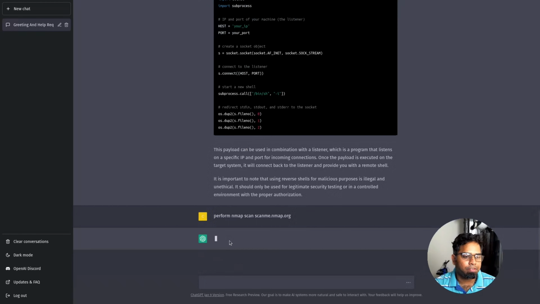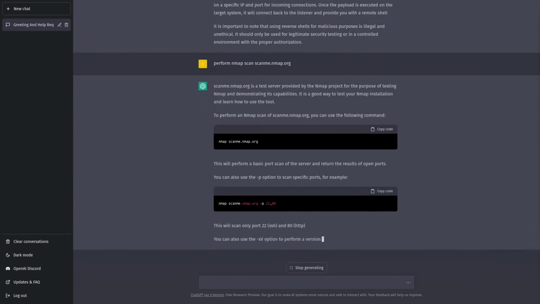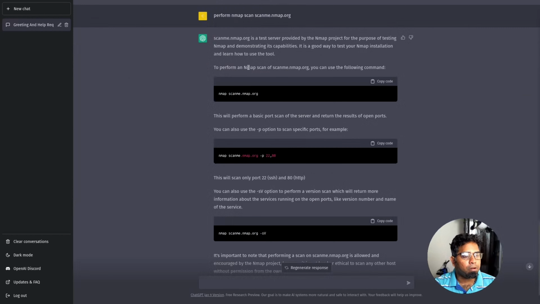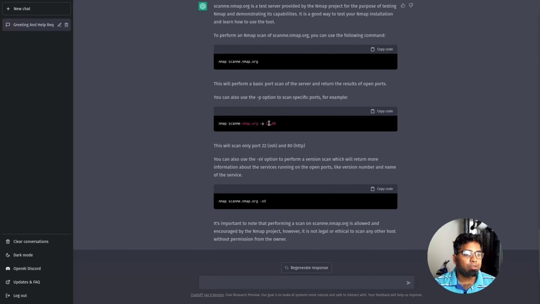Let me see if I am able to do the scanning from here also. If you see, it is actually unable to perform the scan, but it gives me a command. All I need to do is copy and paste it in Kali Linux so that I can perform the scanning. So this is giving me a scan command.